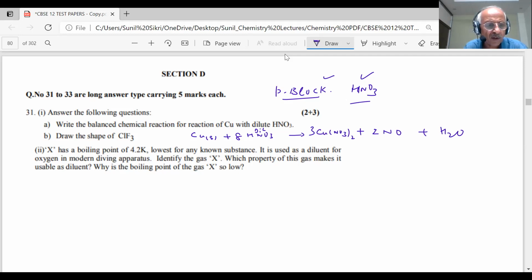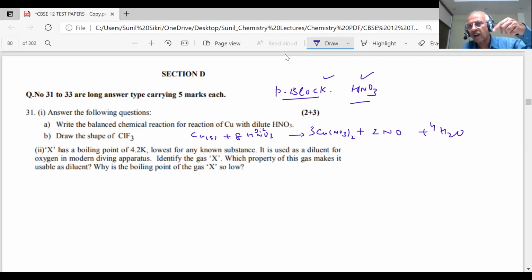6 and 2, 8, and 4H2. Anyway, balancing is your job, student. You can try and see, am I right or wrong? I don't know. Try to balance this equation. Okay? A balanced equation you have to write as per the demand of the question.